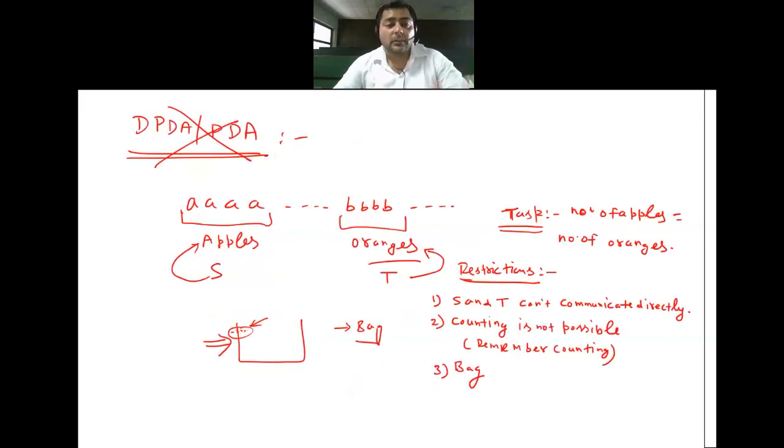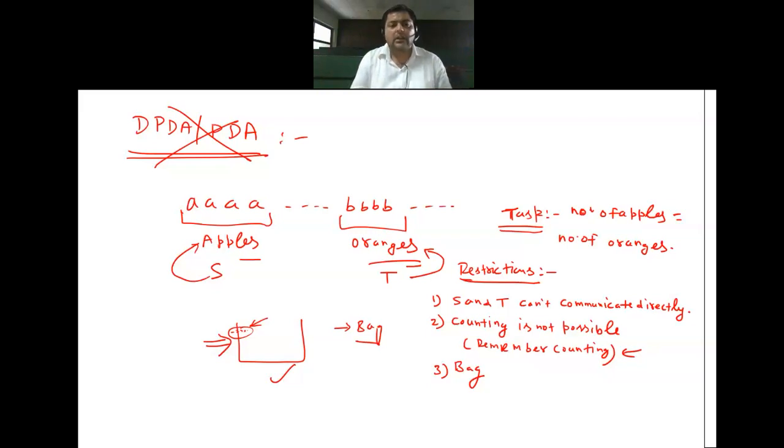Then I gave you the basics of PDA, right? For learning PDA, you at least have to understand the basic working of PDA, but you don't have to go into that much technical part. The simple thing is the example I gave you. Let's say we have some apples, some oranges, and the only tool we have is a bag. The restriction is that we cannot remember the counting. Now if you want to compare whether the number of apples and the number of oranges are the same or not, how will you compare?